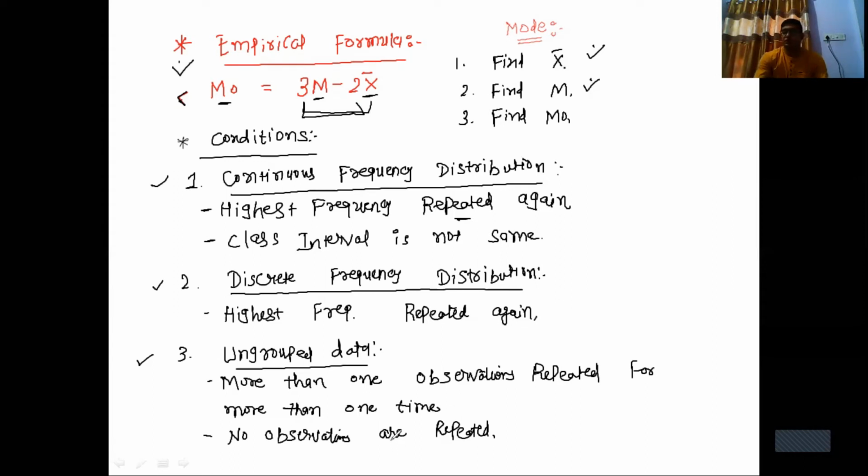Okay, so now on the basis of this I am starting a sum. Exercise 3.5, question number 3. I'm erasing this now.